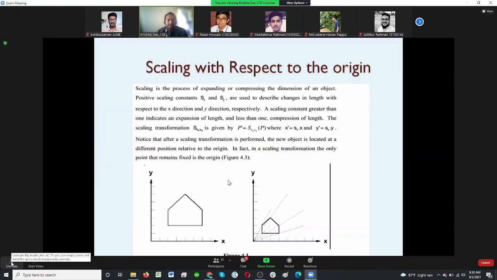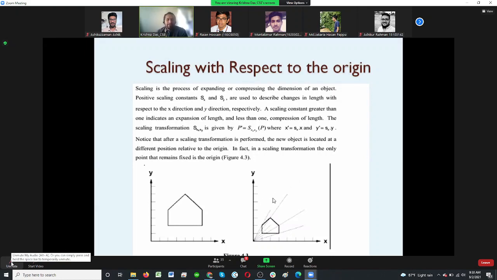For the scaling now, just rotation we have understood. The scaling, as you know, also has to be done according to the origin. So you need the origin actually, without that it is not possible. So the object I had was this one. Now you can see the new position of that object, the size has been reduced here. It can be vice versa.